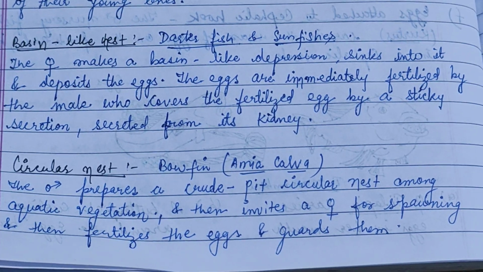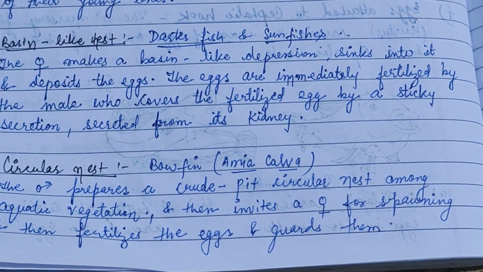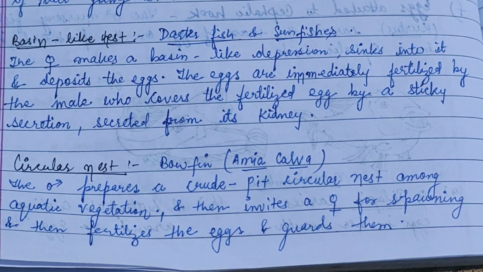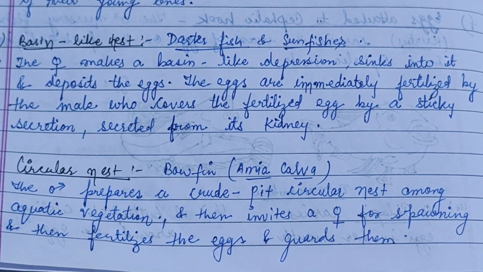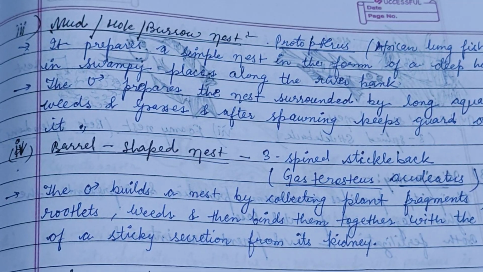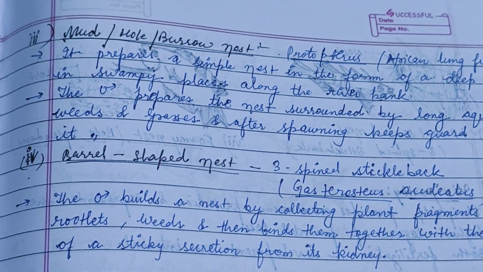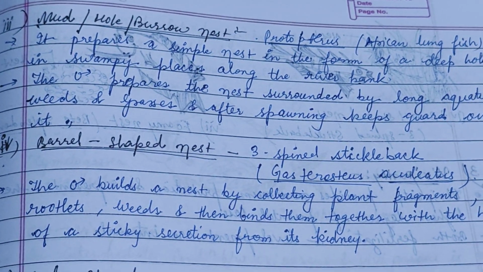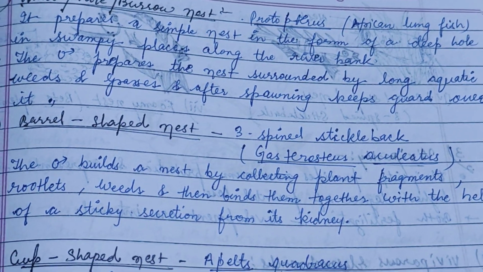Next one is the circular nest. An example is the bowfin, Amia calva. The male prepares a crude circular pit nest among aquatic vegetation and then invites a female for spawning, then fertilizes the eggs and guards them. Next, fishes that build a nest are the mud or hole or burrow nest. An example is Protopterus, also known as the African lungfish.